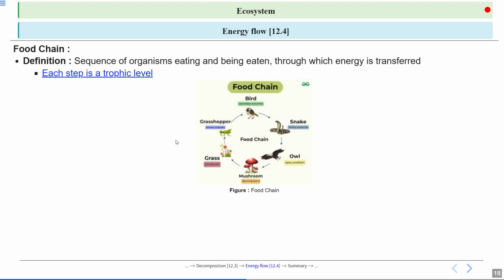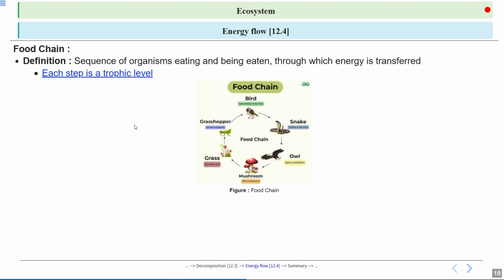And then you can see these organisms will die. They will add to the detritus, and this detritus will be broken down with the help of detritivores and the decomposers. So, mushroom is a decomposer. And after decomposition, the inorganic nutrients will be added into the soil, and the plant can again absorb these nutrients from the soil.